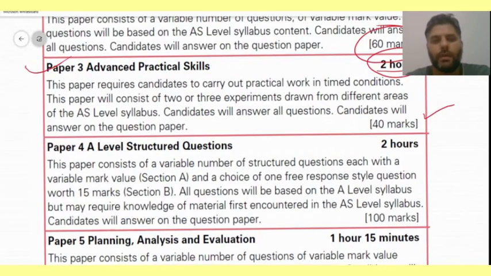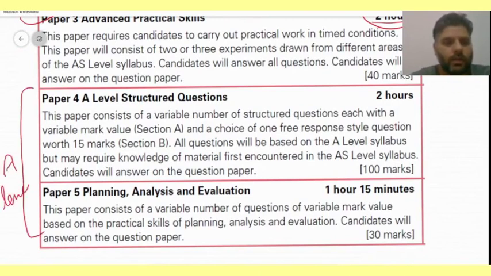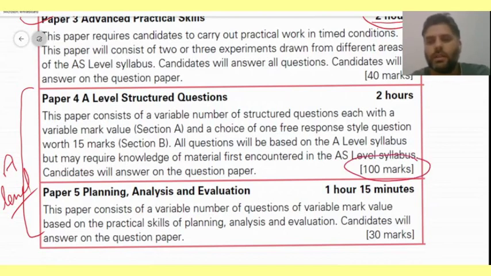Now for the A level, there are paper 4 and paper 5. Paper 4 is A level structured questions. This paper also consists of a variable number of questions with variable marks, and there will be a choice of 1-3 response style questions. There will be section B, and in that section the questions will be long answer type questions, and it consists of 100 marks, and the time allotted for this paper is 2 hours.